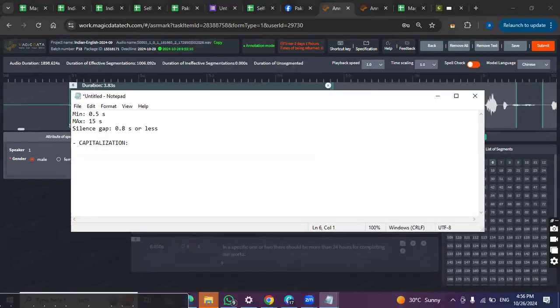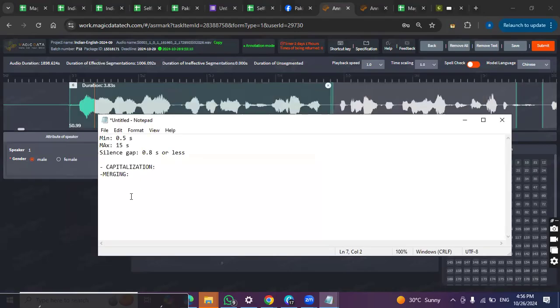Okay. Another important rule. Merging. This is very, very important. What is merging? When a sentence is incomplete. There are two requirements for it, two conditions. One is if the sentence is incomplete and illogical, then we will merge.